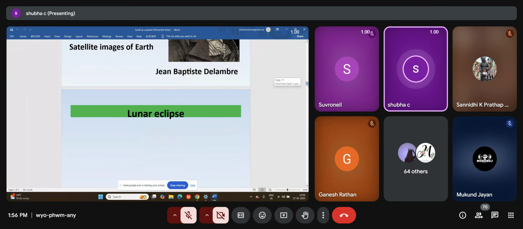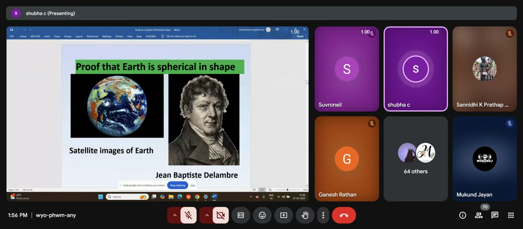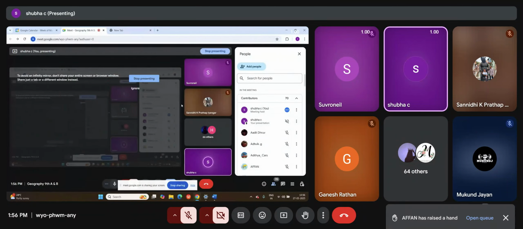And that time again, it gave an elliptical, spherical shape to the Earth. So all these evidences prove to us that Earth is spherical in shape.